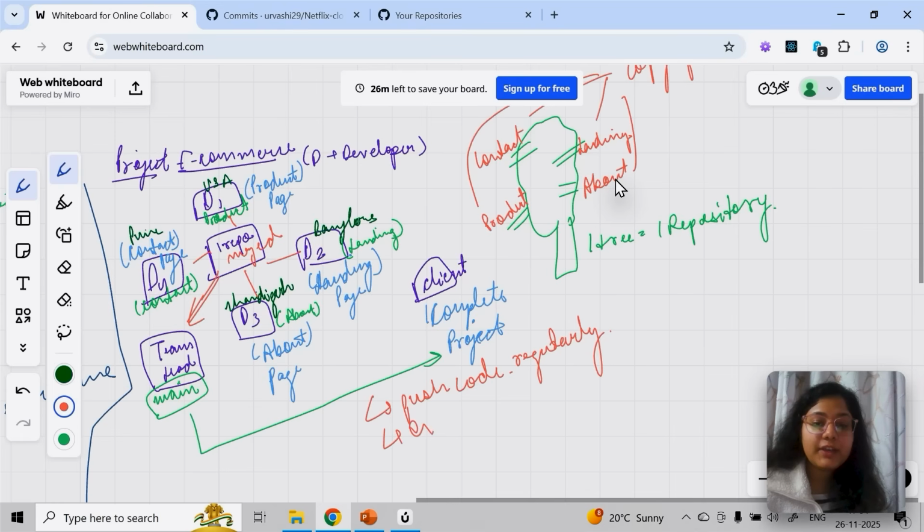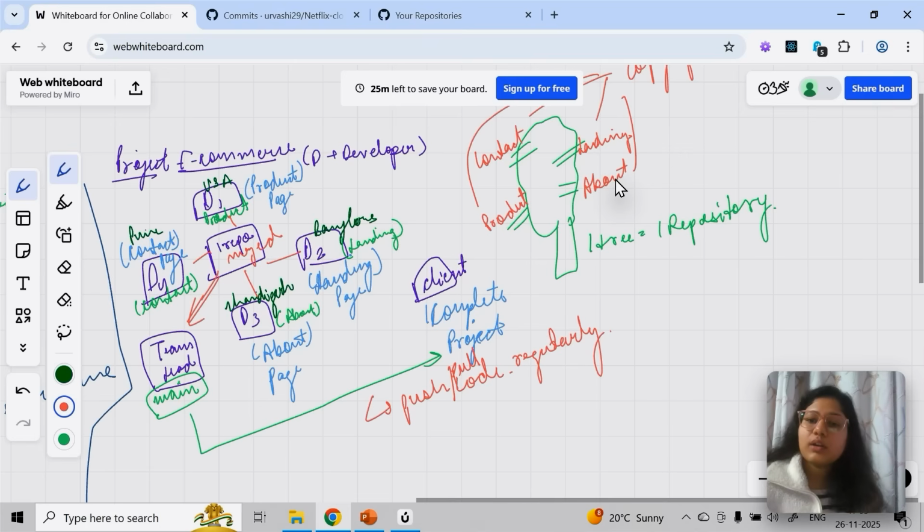And generally every day we make a pull request, or we keep a fixed date. In real time, if you're working, let's say we have to do a project in 6 months. Generally you have a shorter time comparatively, depending upon what type of project it is. So you are going to make changes every day, and weekly you have a client call. Weekly you have to show the client the progress, and you show the progress majorly in the mail.